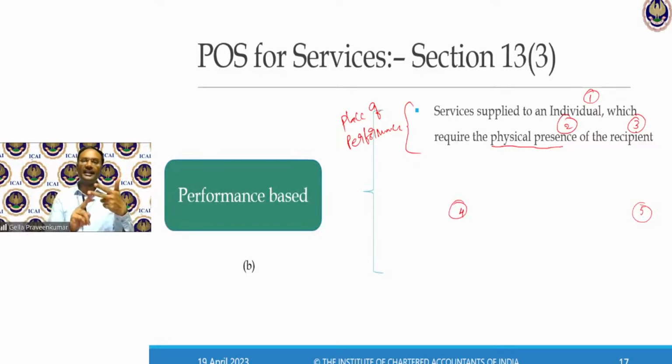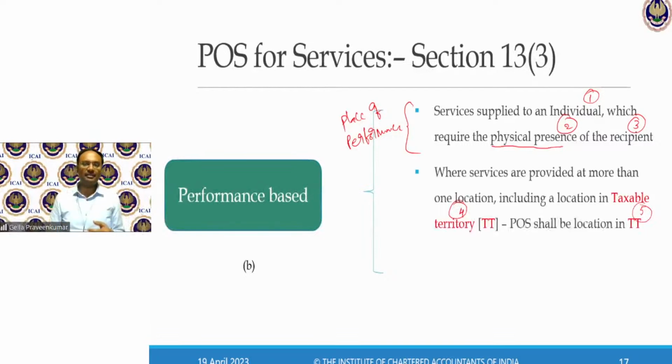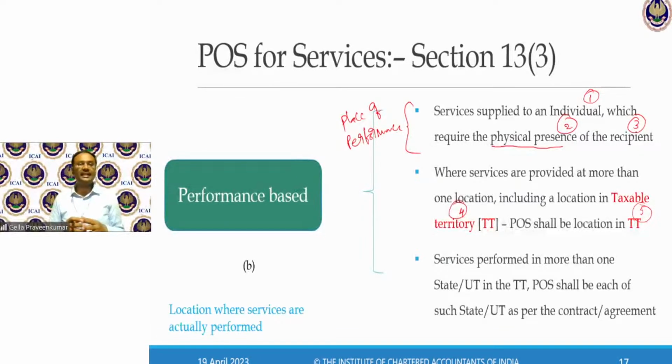Service recipient to be in India, the celebrity is in India. Place of supply should be India. As per section 13, subsection 3, because the performance is done in US, my place of supply happens to be US. Then I don't call this an import of service for payment of tax on reverse charge mechanism. Hope this is clear, ma? Let me see if there are any doubts before I go further. Next.